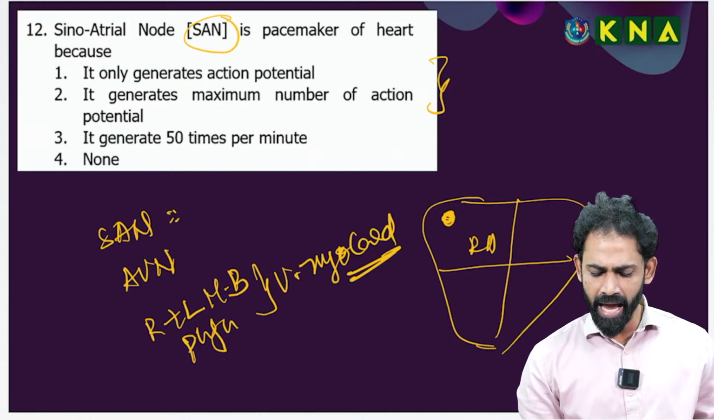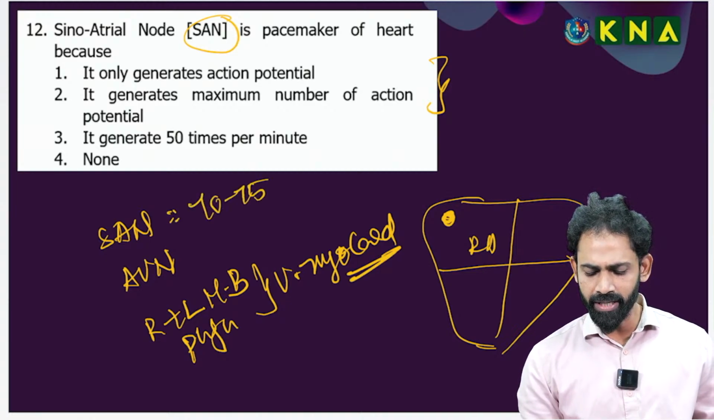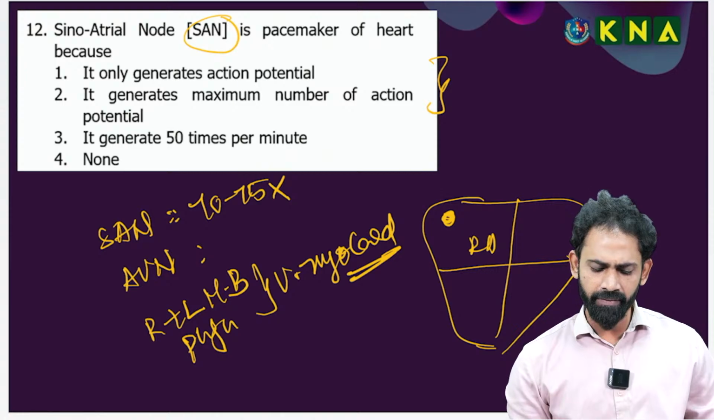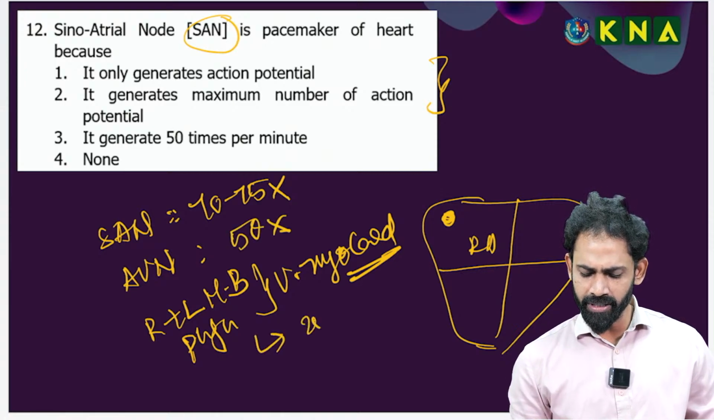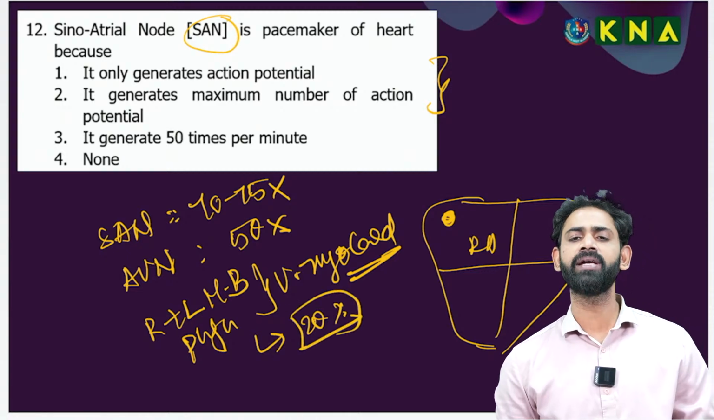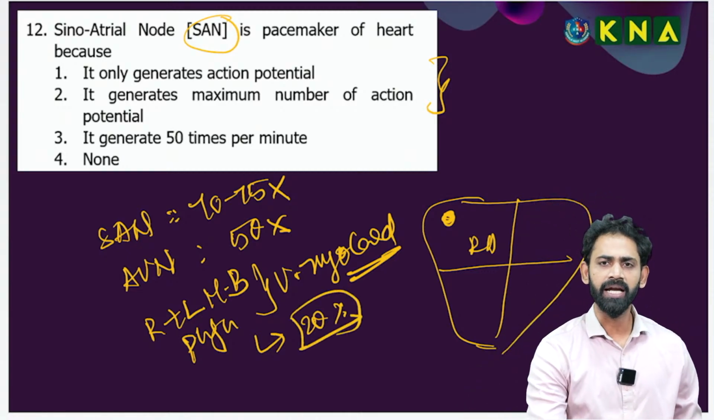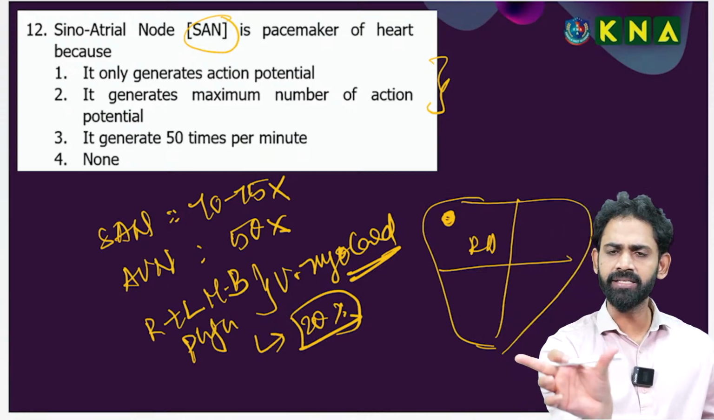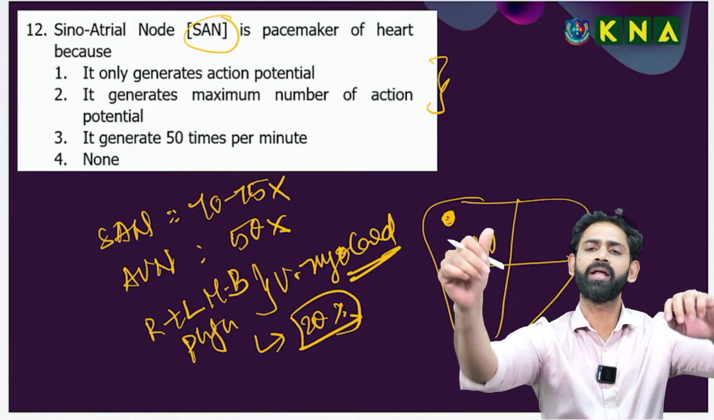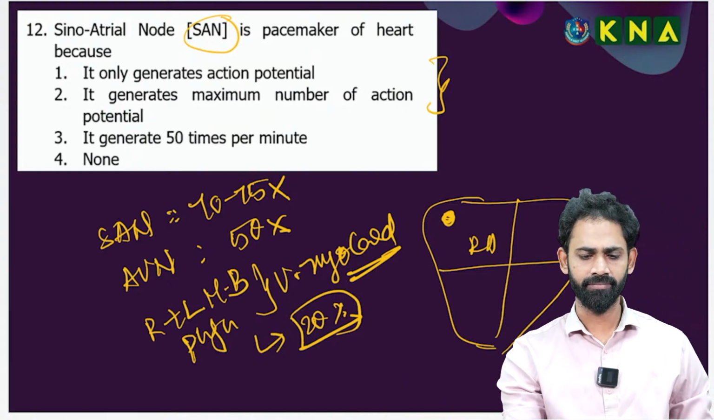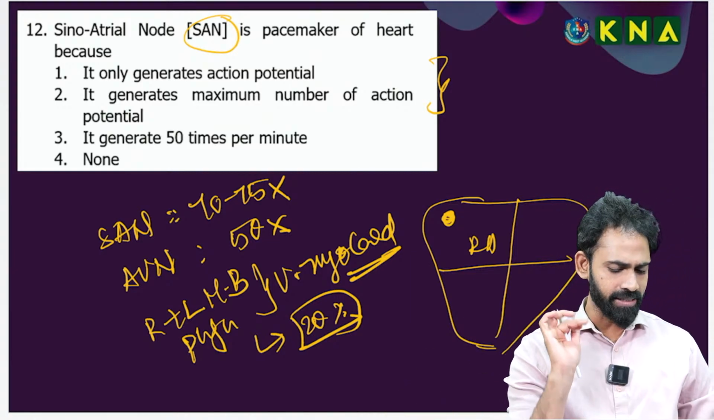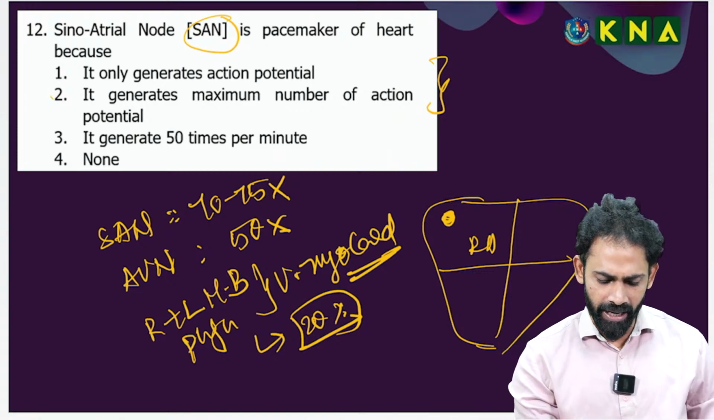SAN produces the action potential 70 to 75 times. AVN produces approximately 50 times. The ventricular myocardium produces approximately 20 times. That is why the NCERT has a statement: the number of action potentials generated varies from one part to another part. But why is the SAN called the pacemaker?